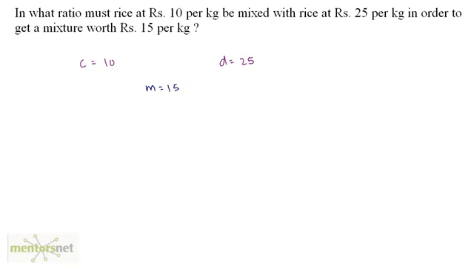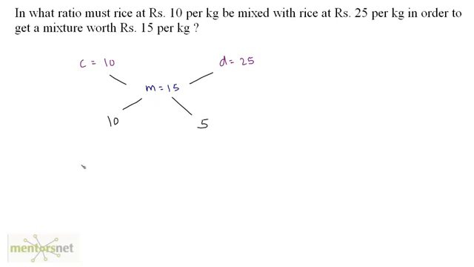Right. So according to the pictorial representation, we just join these. And on the right hand side, I have the difference between the mean price and the cost of the cheap quantity. That's 15 minus 10. So I have 5. On the left hand side I have D minus M, that's 25 minus 15, so 10.